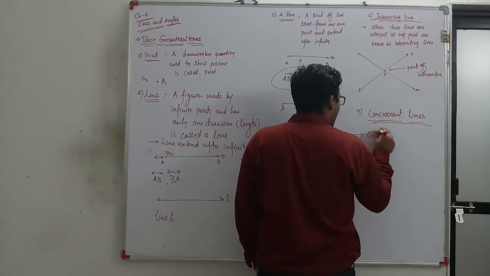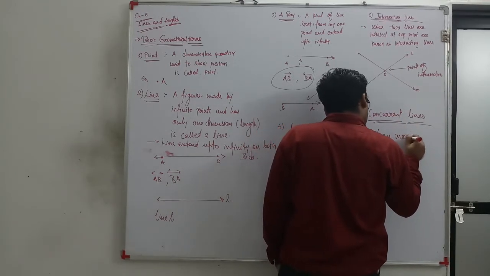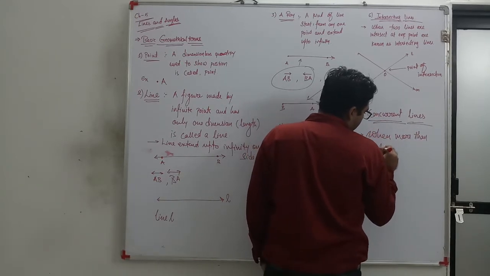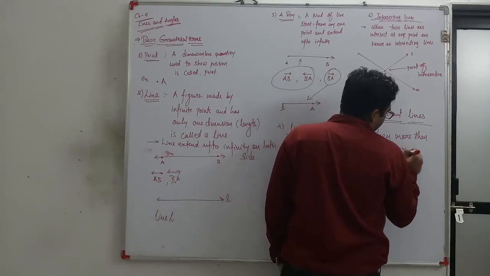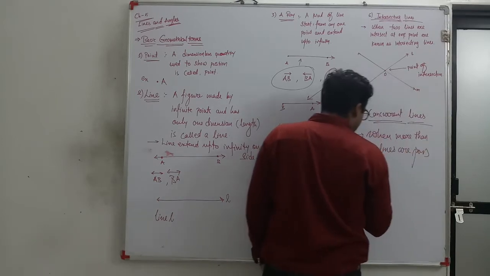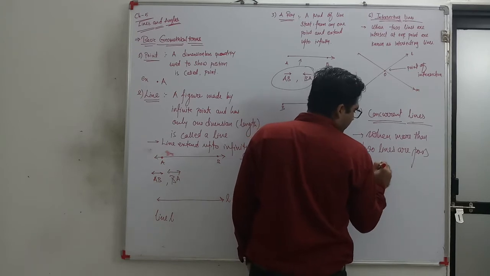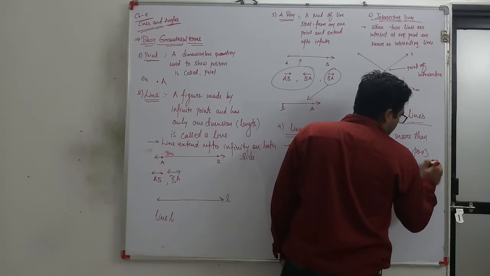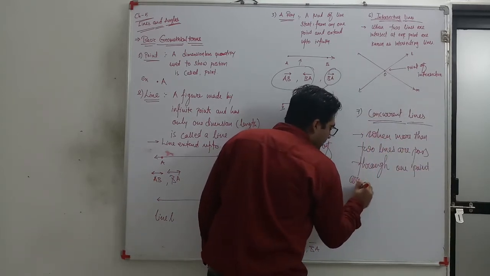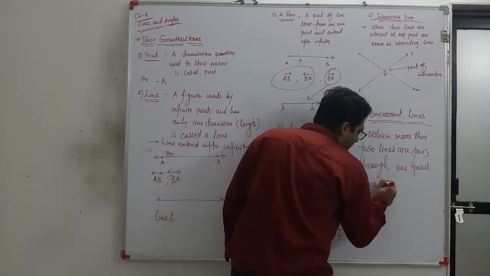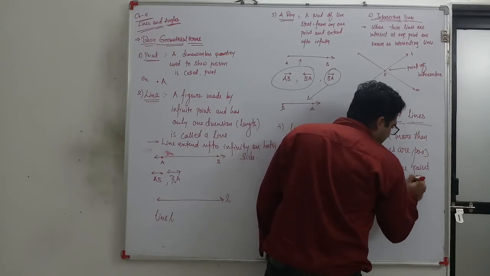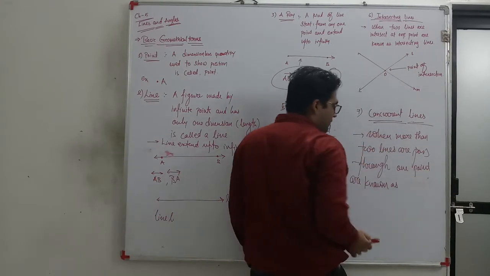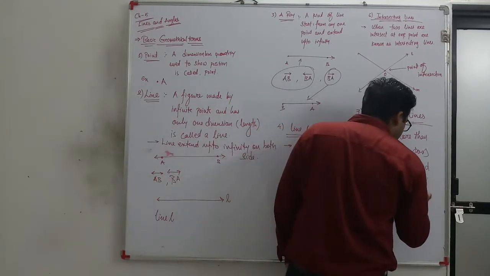When more than two lines pass through one point, they are known as, sorry, not intersecting lines, they are known as concurrent lines.